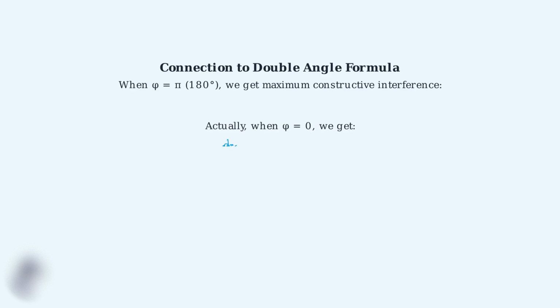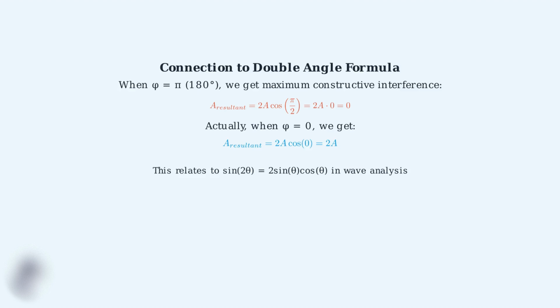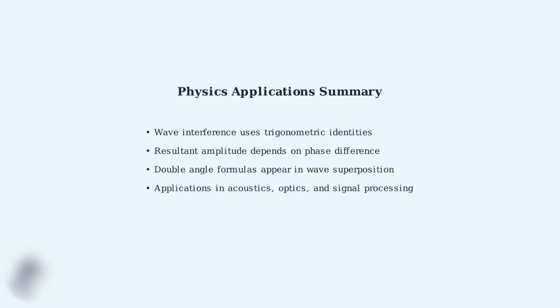The connection to the double angle formula becomes clear in wave analysis. When the phase difference is 0, we get maximum constructive interference with amplitude 2A. This mathematical relationship connects directly to the sine double angle formula, which appears frequently in wave analysis and signal processing applications. In summary, wave interference demonstrates practical applications of trigonometric identities in physics. The resultant amplitude depends on phase difference, and double angle formulas naturally appear in wave superposition analysis. These principles are fundamental in acoustics, optics, and signal processing.